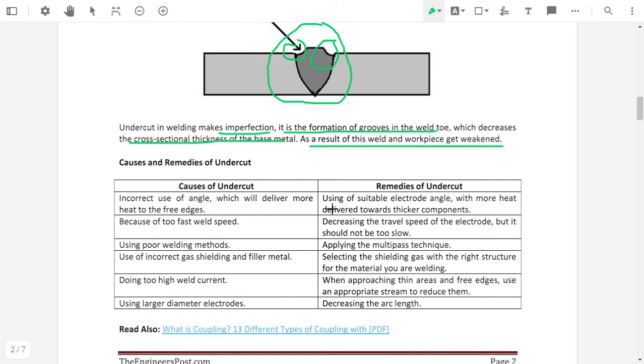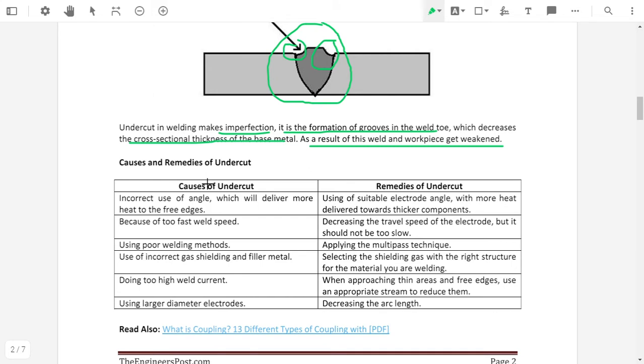So what are the causes of undercut? Incorrect use of the angle, which will deliver more heat to the free edges. During welding, the angle made by the torch with the workpiece should be proper. As the material and welding process change, the angle of the welding torch should change accordingly and be proper. If this angle is wrong, then in some cases it will deliver more heat, or in some cases it will deliver less heat.